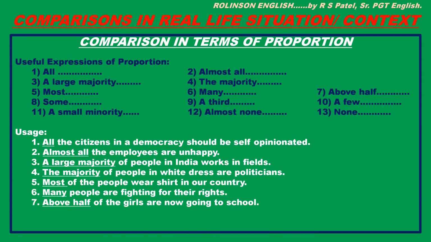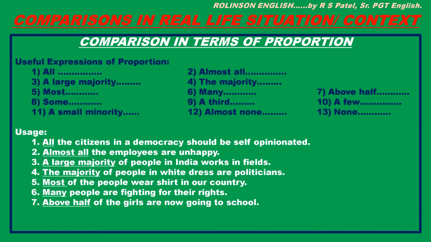Useful expressions of proportion: all, almost all, a large majority, the majority, most, many, above half, some, a third, a few, a small minority, almost none, none. Like this we can devise other expressions too, like a quarter of, a third, less than a quarter, and so on. But have you marked that all these are determiners? They are the determiners to determine the meaning of noun and pronoun.